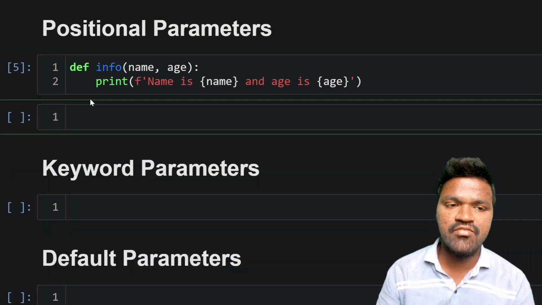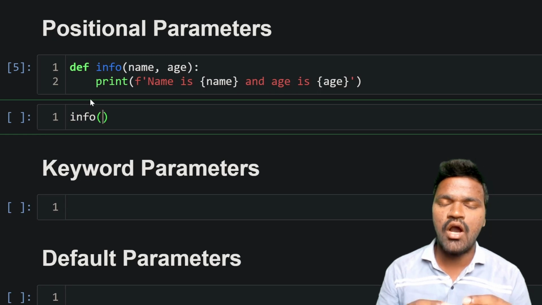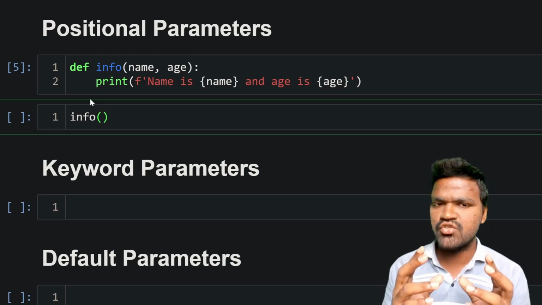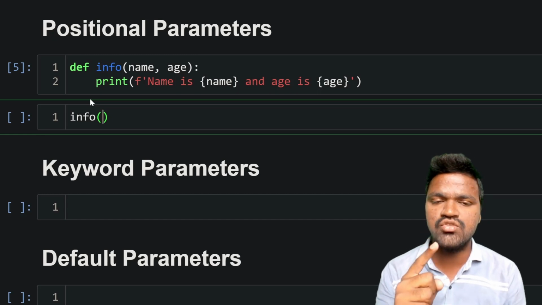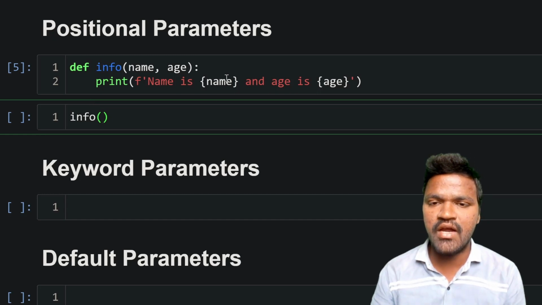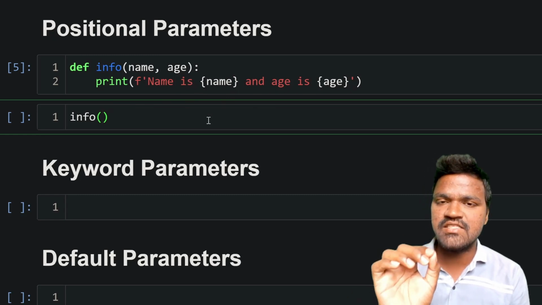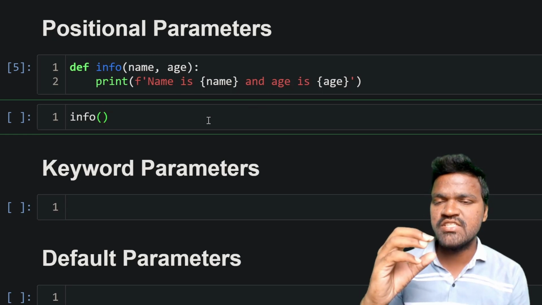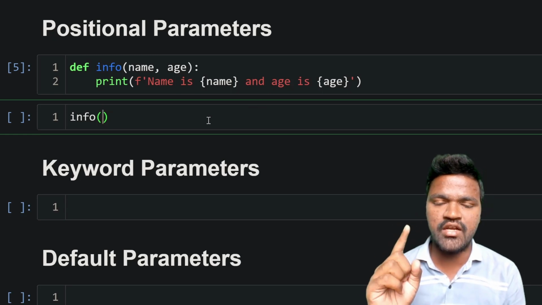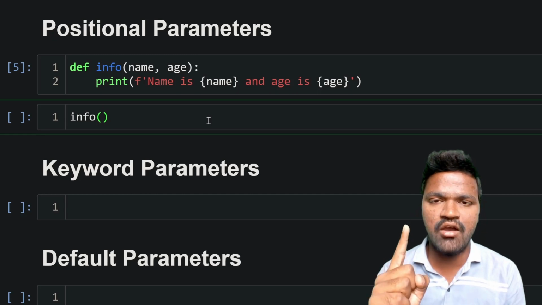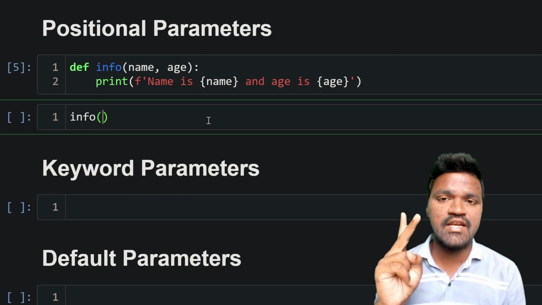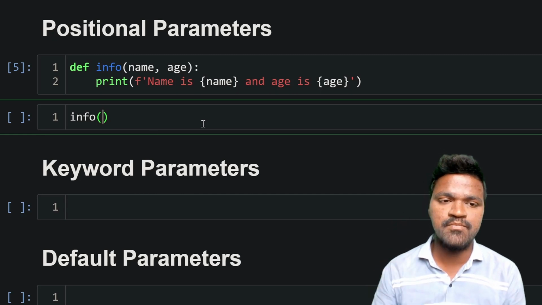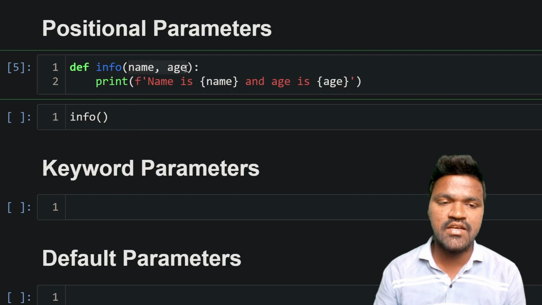After that, if I call this info, how are we calling it? We need to pass two things: one is name and another one is age. When we pass those two things, only then can we get the name and age in this print statement. So we are considering it a positional argument. In positional parameters, two things are very important. One is the number of parameters that we have, and another one is the order of the parameters. Order of the parameters is very important. Number of parameters is also very important. Let's say we have name and age, right?